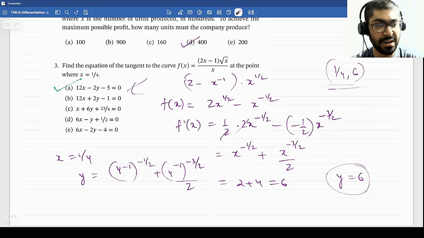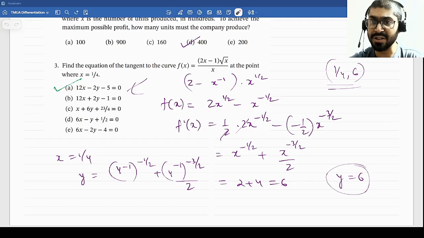The next problem deals with applications of derivatives. It says find the equation of the tangent to the curve. The curve is given and the point is given, x is equal to 1/4. So you'll have to find the equation of the tangent at this point. So quite easy. Again, follow the same procedure that we did in the TMUA problem. Just divide it. No need to use the division rule. If you divide by x here, I'll end up with 2 minus x to the power minus 1 into x to the power half. So you can multiply it, you'll get 2x to the power half minus x to the minus half. Take the derivative, set it to 0, do all of that stuff, and you will end up with